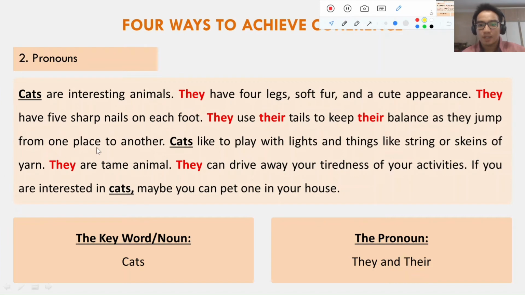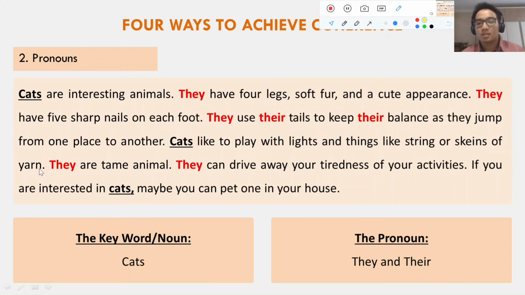They have 5 sharp nails on each foot. They use their tails to keep their balance as they jump from one place to another. Okay, in here I use they and their for the pronoun to describe cats. Right here I use cats again. Cats like to play with lights and things like string or skeins of yarn.